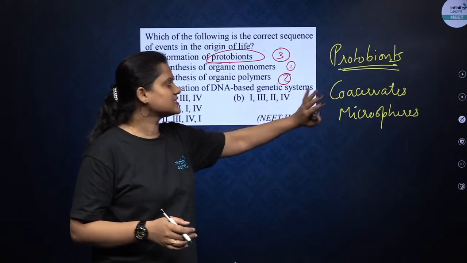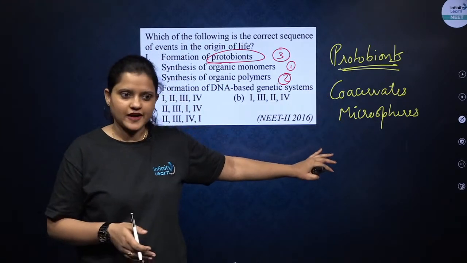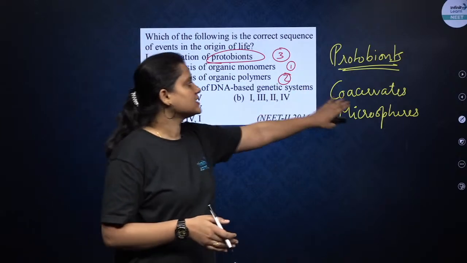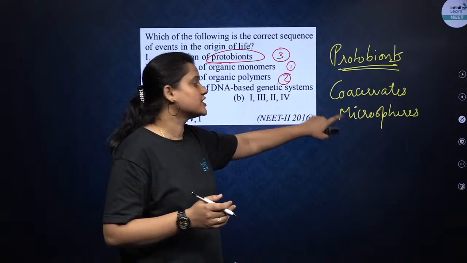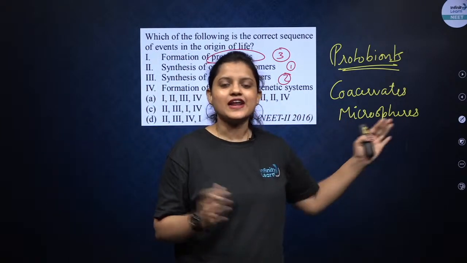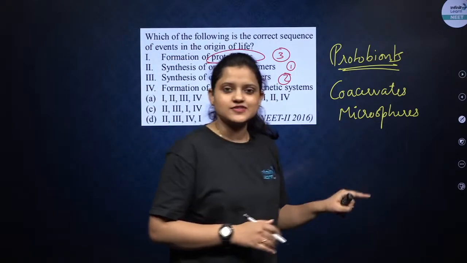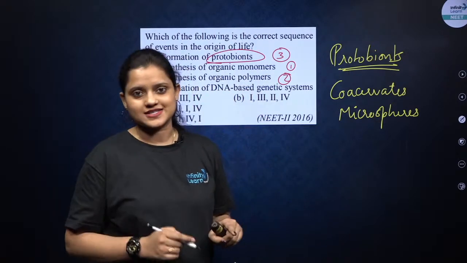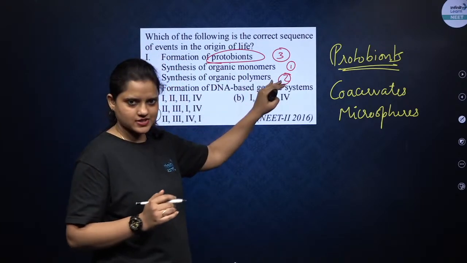So coacervates and microspheres are known as protobionts. Fine. Now coacervates used to have a single layer, and microspheres were having a double layer. And coacervates were aggregates of lipids and microspheres were aggregates of proteinoids, right? Remember that.